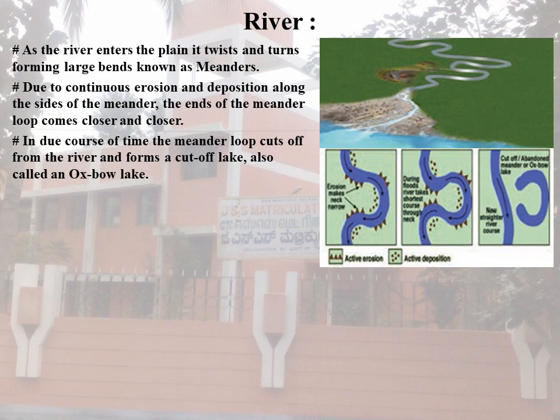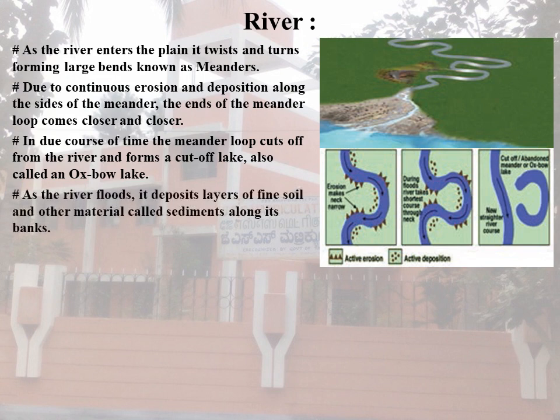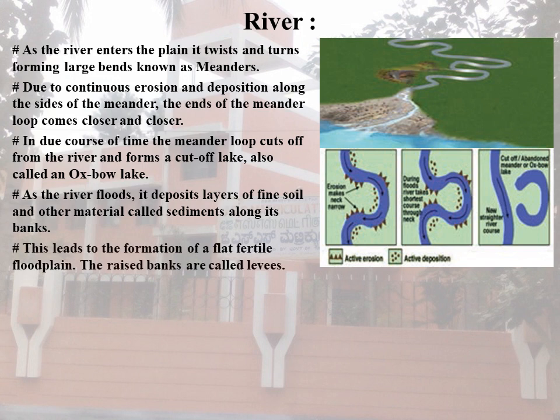Do you know, the term meander has been named after the Meander River of Asia Minor, Turkey, which flows through numerous curves and turns. As the river floods, it deposits layers of fine soil and other material called sediments along the banks. This leads to the formation of flat, fertile flood plains. These raised banks are called levees.